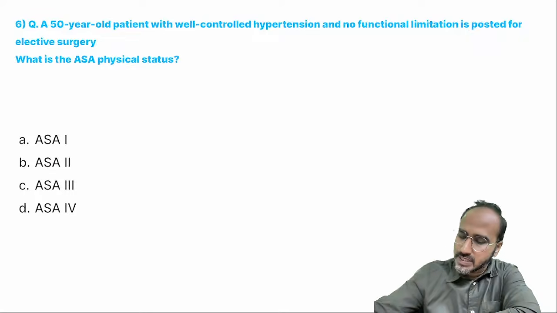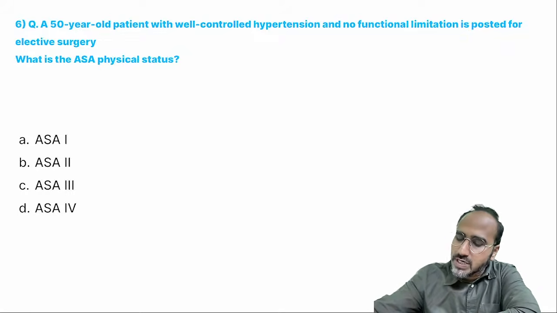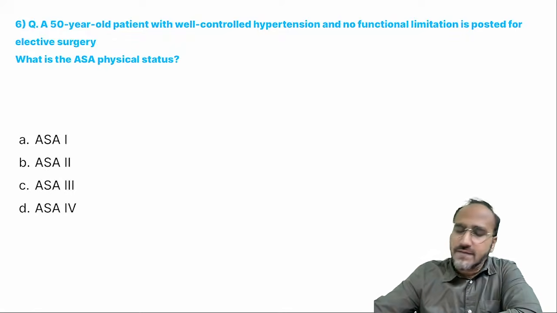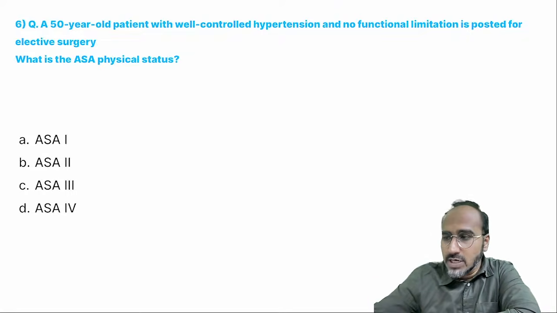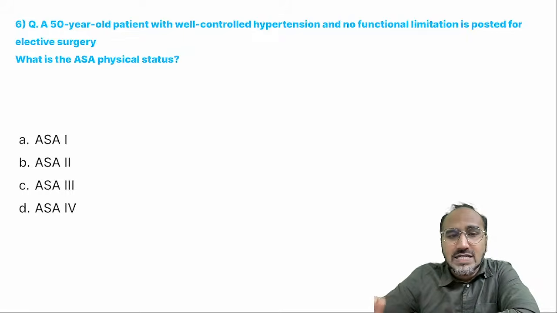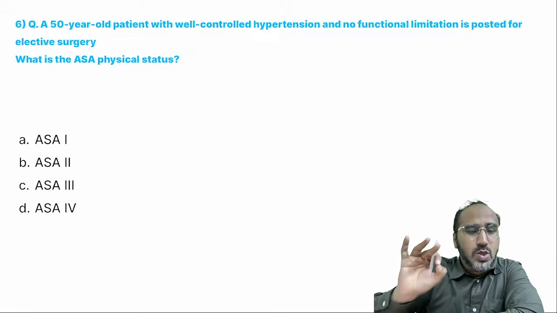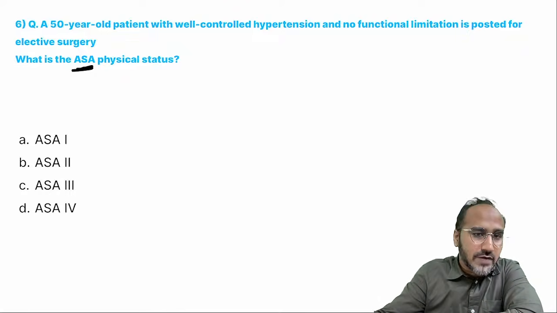Okay, next. A 50-year-old patient with well-controlled hypertension with no functional limitation is posted for elective surgery. What is the ASA physical status? Now guys, when the patient comes to you for a PAC, you look for the airway assessment, you look for investigations, you look for the drugs that need to be stopped or continued, and then fasting. Last, you give a certificate that the patient is fit to undergo anesthesia. What is that certification called? ASA, American Society of Anesthesiologists.